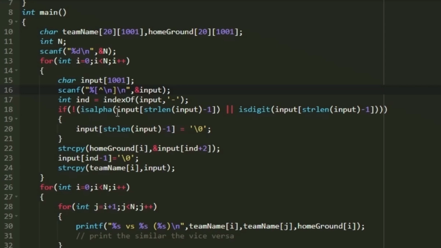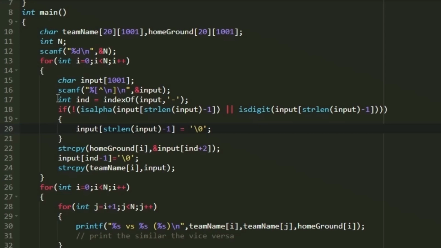Using an if condition, I am checking the last character. If the last character is an alphabet or a digit, then we keep it as such. Else we have to remove the last empty space. Whenever these conditions are not true, we set the last character as null. Automatically all the characters after that will be deleted, which results in removing the empty space at the end. This is similar to the trim method in Java.